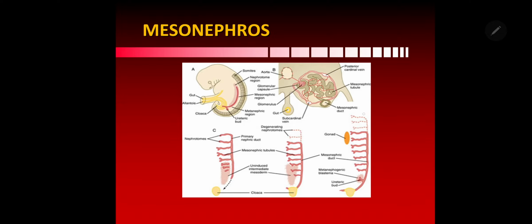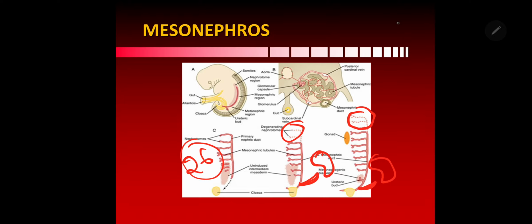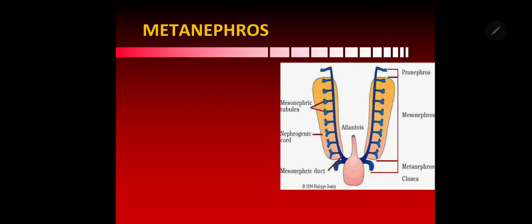You can see here the earlier tubules are disappearing, and later only 26 will be there, and most of them form the duct system of the testis. And before leaving, the mesonephric duct gives an extension called the ureteric bud, which forms the duct system of the developing kidney, that we'll discuss.